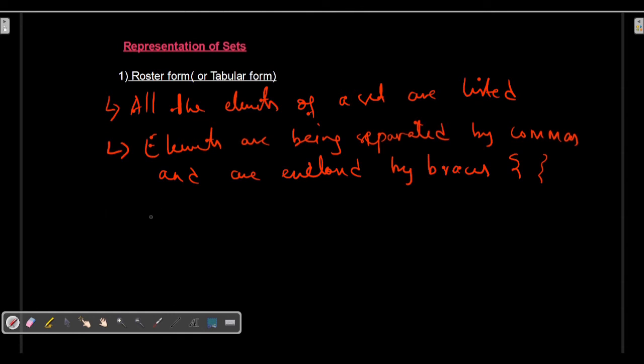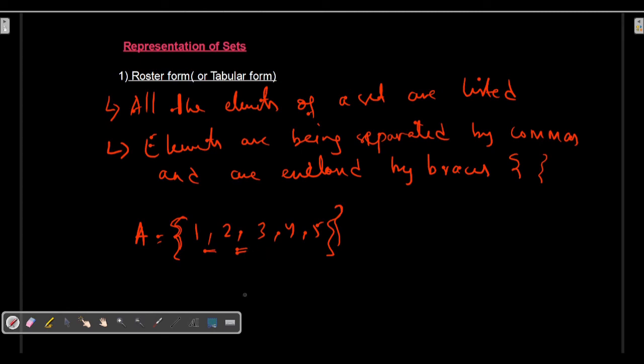So let us consider this by taking an example that I have previously told. Suppose I am having a set 1 2 3 4 5. Here you can notice that the elements 1 2 3 4 5 are separated by commas, and all the elements are enclosed by these curly braces.